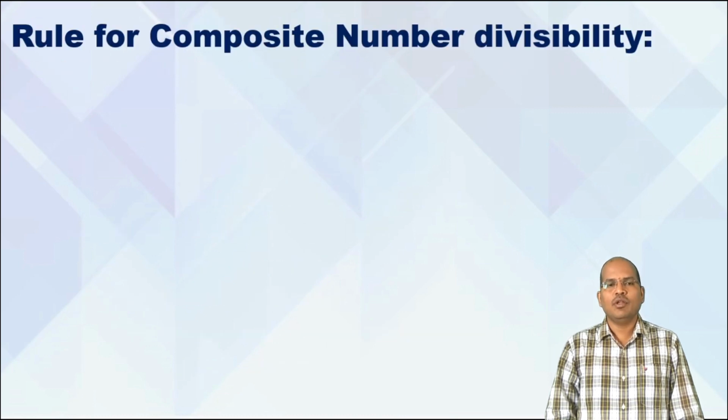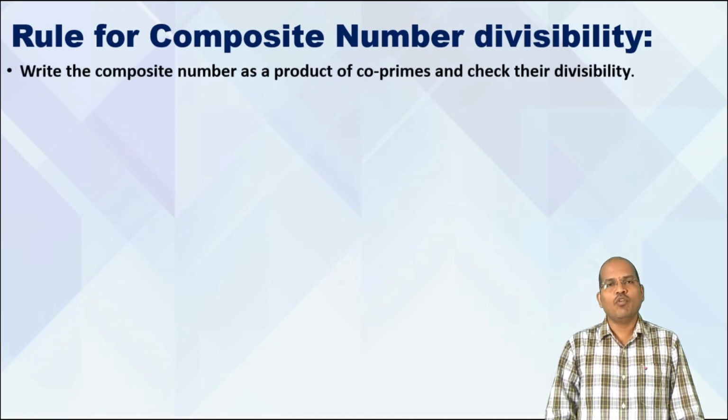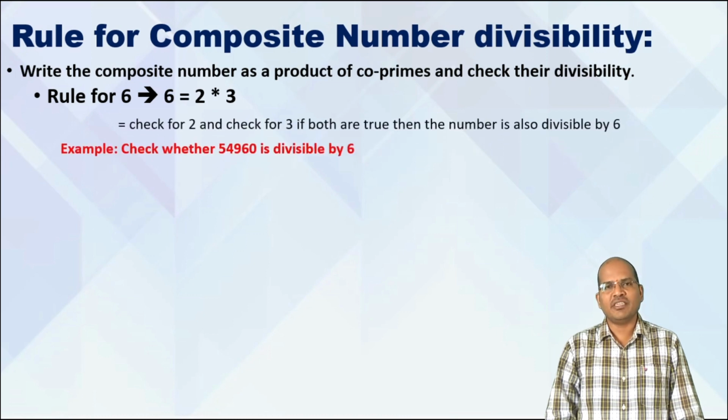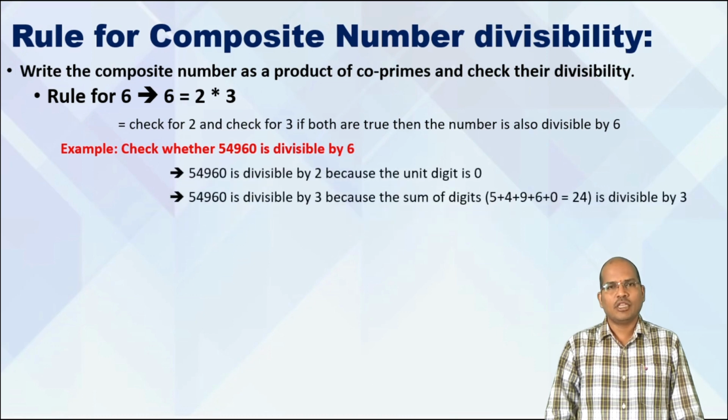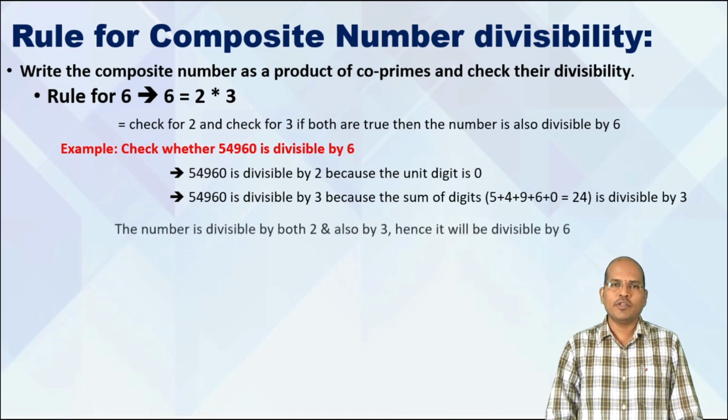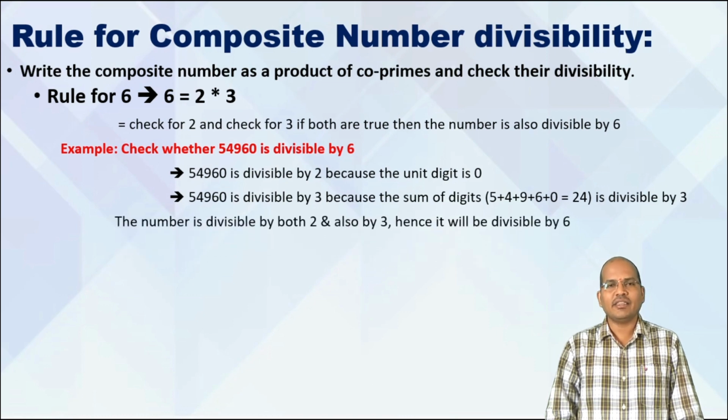Is that fine? Now going ahead, what are the rules for other numbers? Like, what is the rule for 6? The rule for 6 is, whenever you are given a composite number, write that composite number as a product of coprimes. Now 6 is 2 into 3. Now check for 2, check for 3. If both are divisible, then that number is also divisible by 6. Now for example, check 54960. Now 54960 is divisible by 2, and 54960 is also divisible by 3. So it is clear that the number is divisible by 6 also.